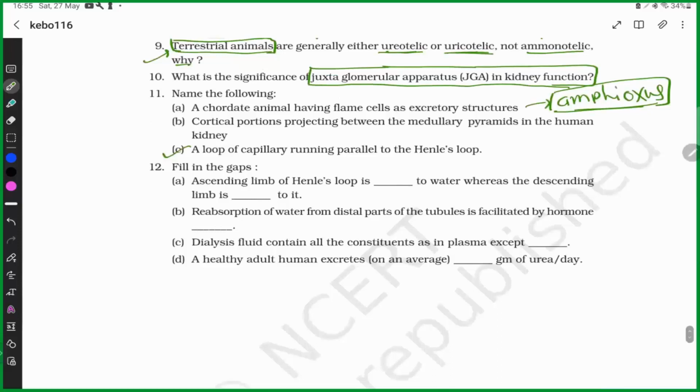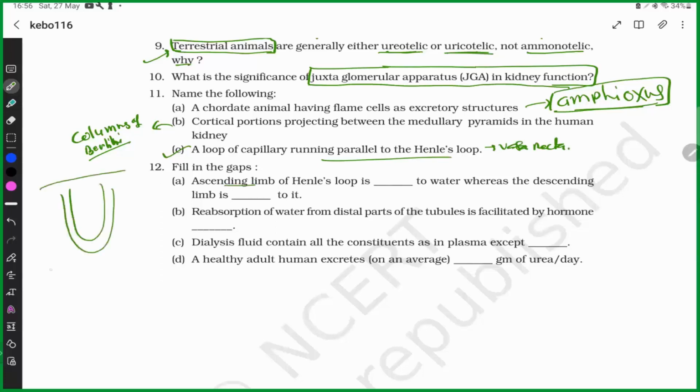A cortical portion projecting between the medullary pyramids in the human kidney is known as the columns of Bertini. A loop of capillary running parallel to Henle's loop: vasa recta. Ascending limb of Henle's loop.